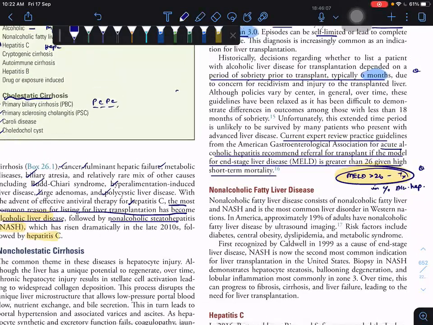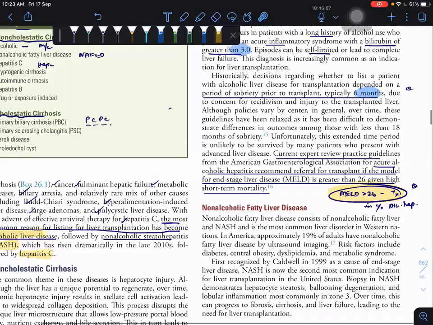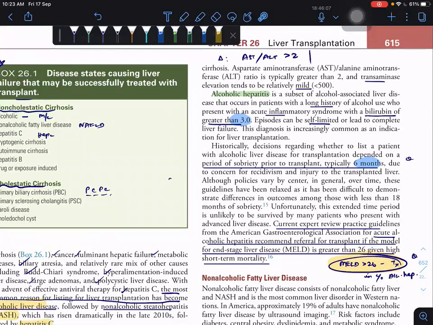To finish: in alcoholic disease there are three spectrum: steatohepatitis, alcoholic cirrhosis, alcoholic hepatitis. Alcohol is the most common indication, 25%. The threshold is 30 grams of alcohol. It is converted to acetaldehyde via alcohol dehydrogenase, catalase, cytochrome P450. Laboratory value: AST to ALT ratio more than 2 and mild elevation of liver enzymes and transaminases.